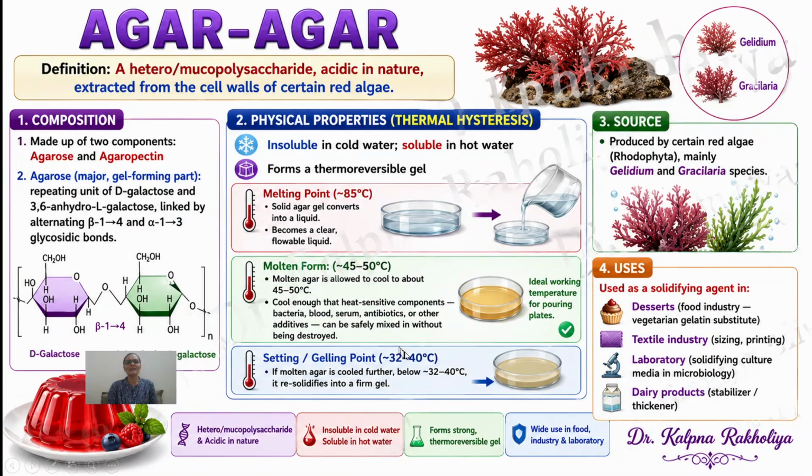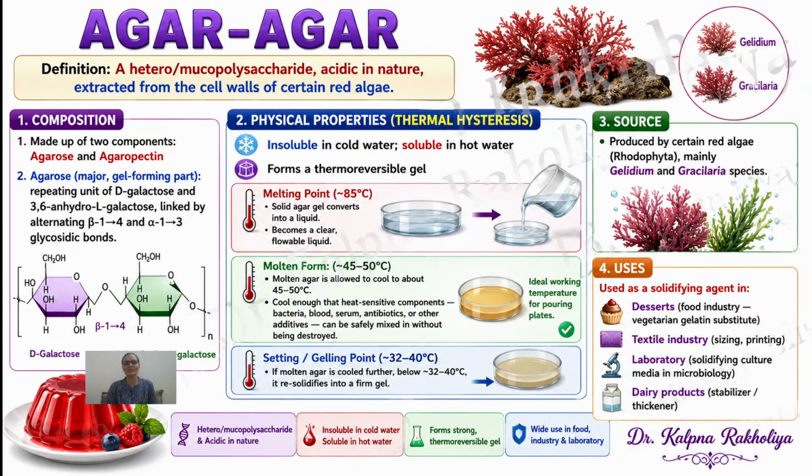So now let's discuss how this agar-agar is obtained. We already discussed that it is obtained from the cell wall of red algae. Which red algae? Gelidium and Gracilaria are majorly used, and they are produced only in red algae. This is an example of red algae, that is Rhodophyta, and these are Gelidium and Gracilaria species. Agar is insoluble in cold water but soluble in hot water, and forms a thermoreversible gel.